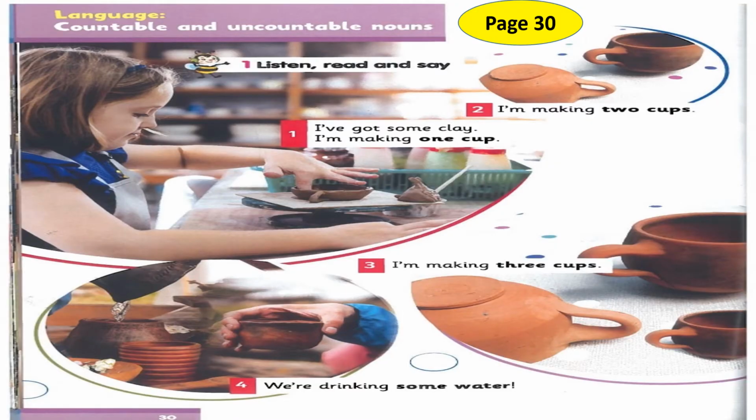Now, would you please open page 30 in your student book? Number 1, I have got some clay. I'm making 1 cup. Number 2, I'm making 2 cups. Number 3, I'm making 3 cups. Number 4, we are drinking some water.